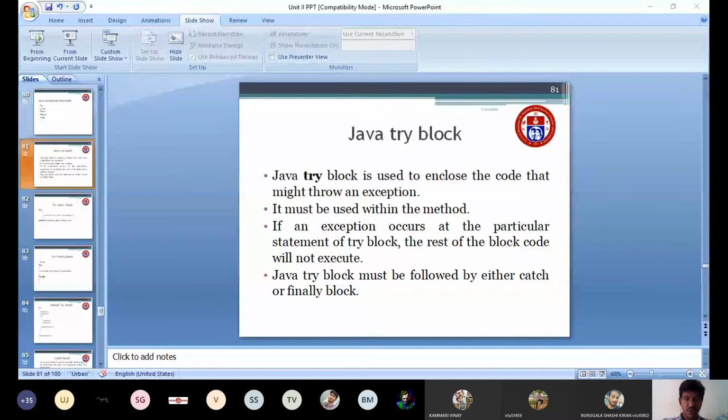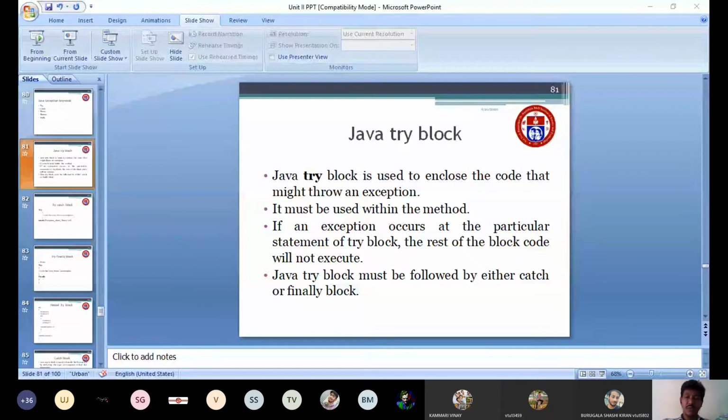First, I will go for the try keyword. We may call it a try block. The purpose of the Java try block is that it is used to enclose the code that might throw an exception. Whatever code you want to check for exceptions, you have to put inside the try block.